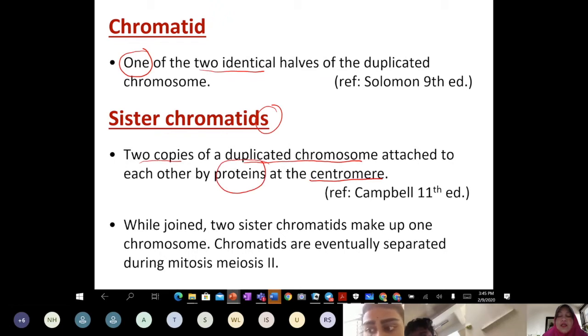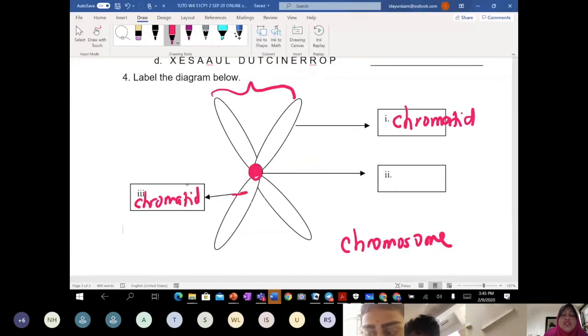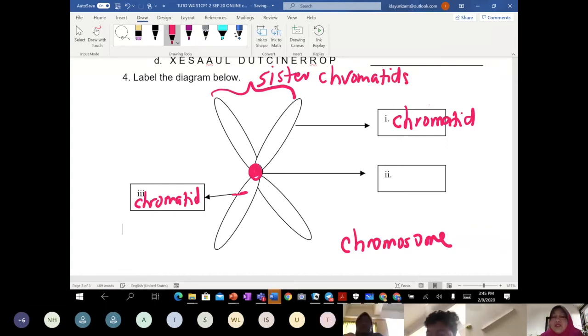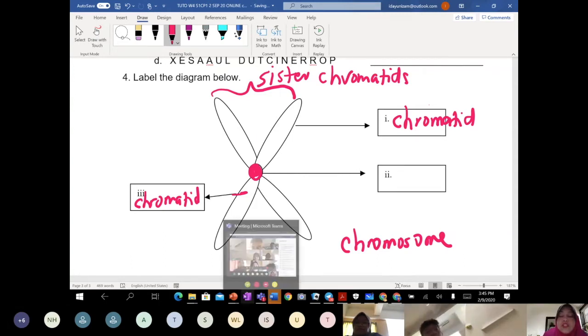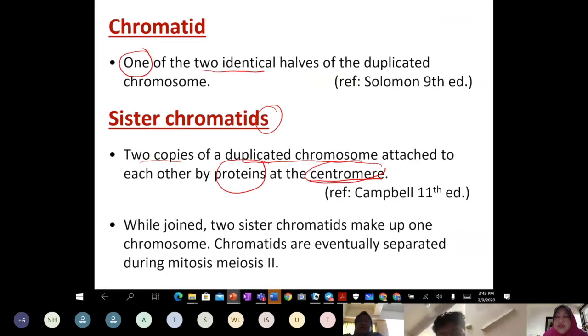So, back to our question just now. This one is a chromatid. These 2 chromatids together we call what, class? Sister chromatids. Yes. And these 2 sister chromatids attach to one structure that we call what, class? Centromere.